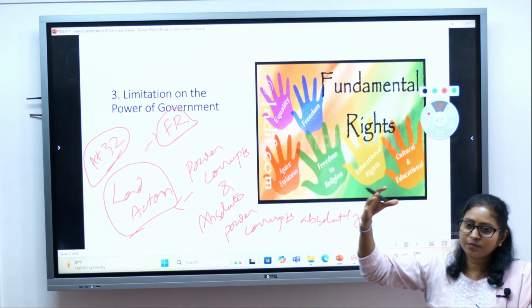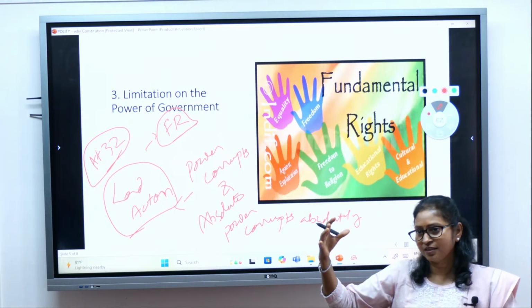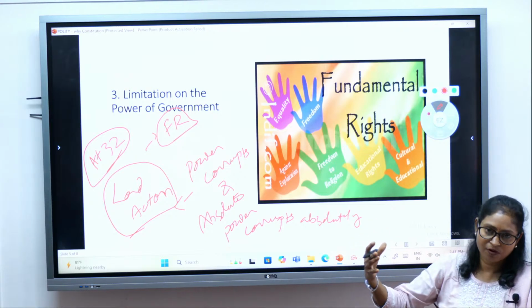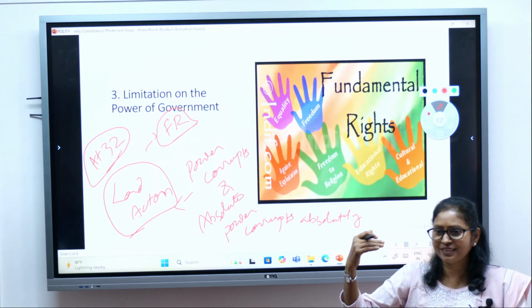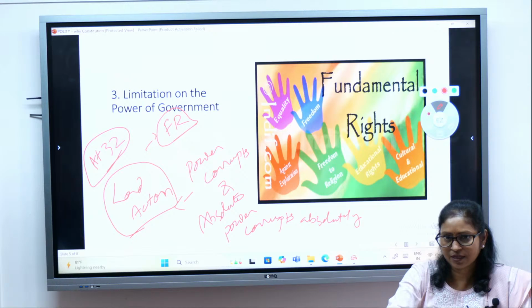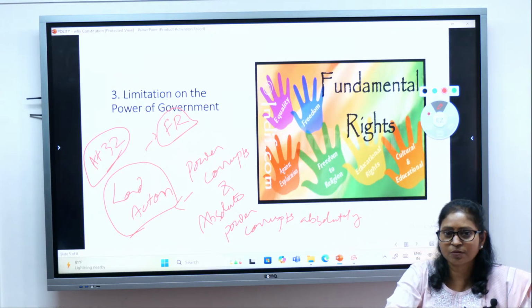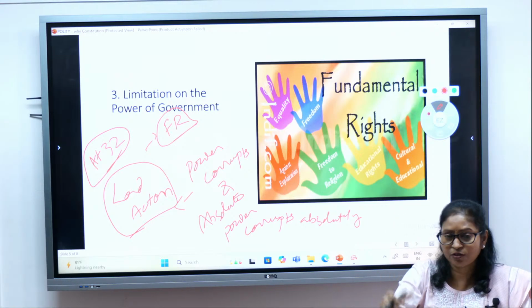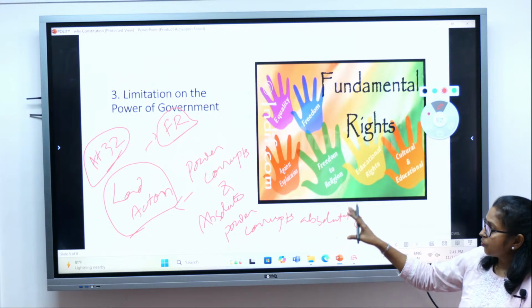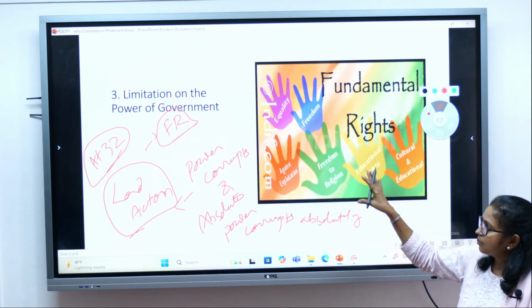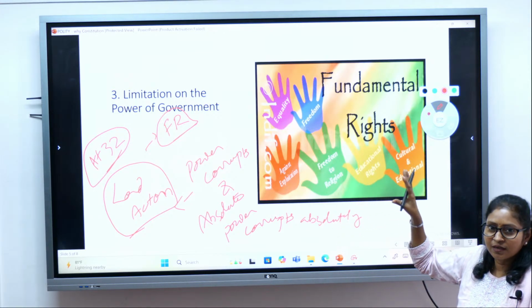But the fundamental rights are so sacrosanct and so important that they have been given a very transcendental position, right? And you can directly approach the Supreme Court. That is the importance, or gravity, of the fundamental rights, right? So it puts limits on the power of the government.